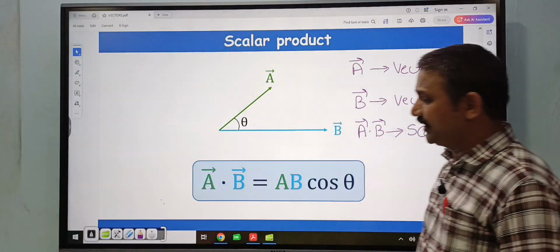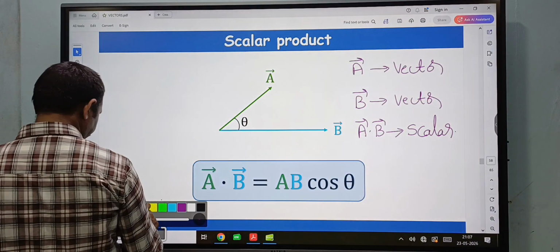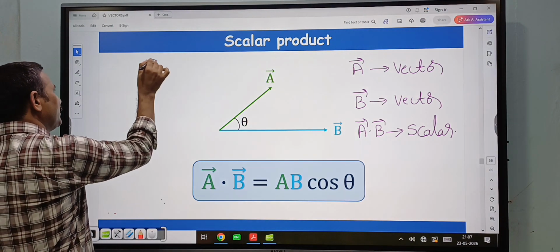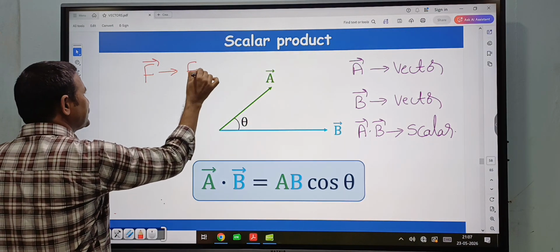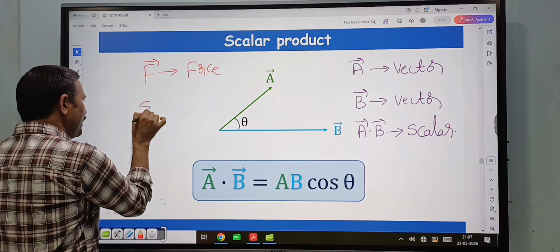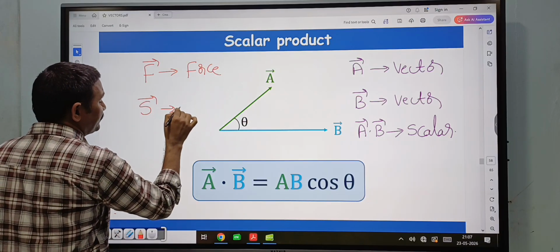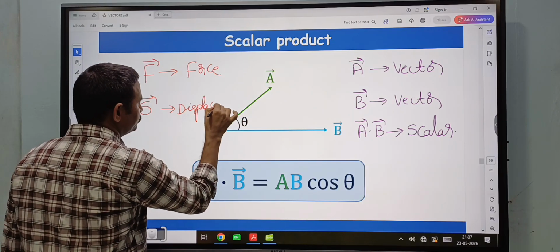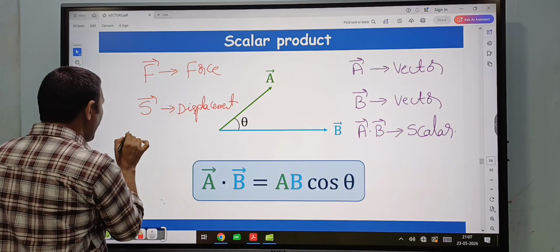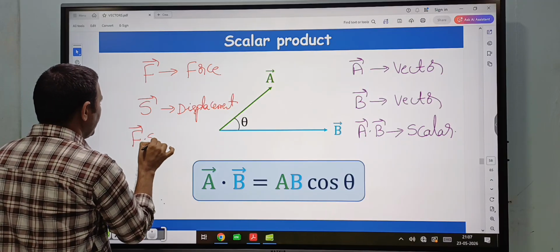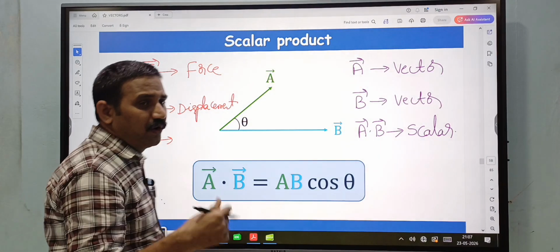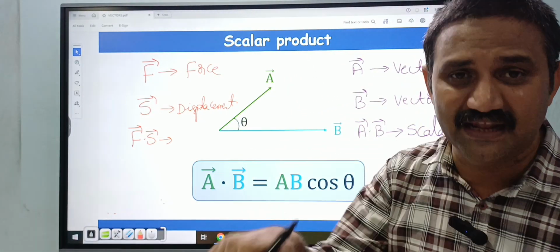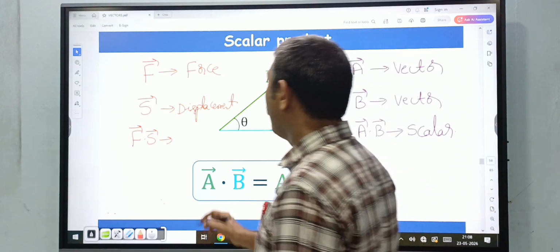An example of the scalar product: suppose F bar is one vector quantity, that is force, and S bar is also a vector quantity, that is displacement. Then F bar dot S bar represents a new physical quantity, but that new physical quantity is a scalar quantity, which represents work.